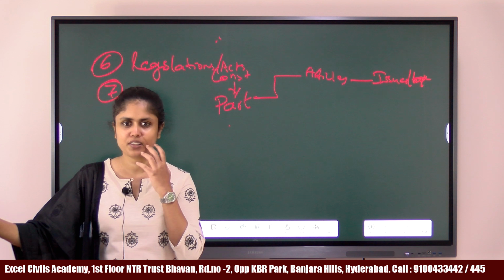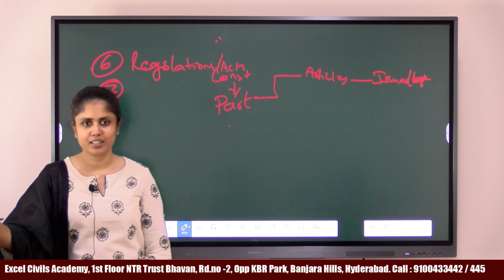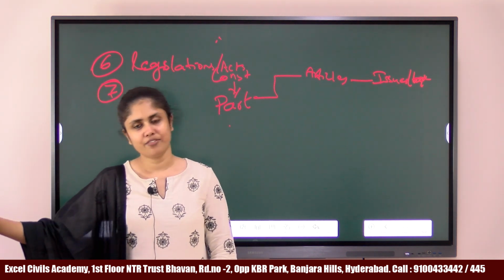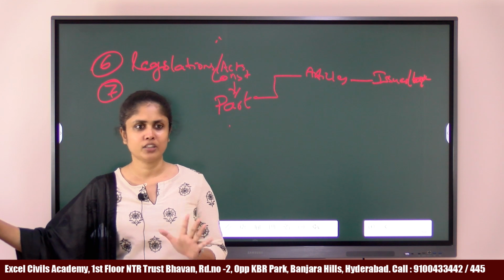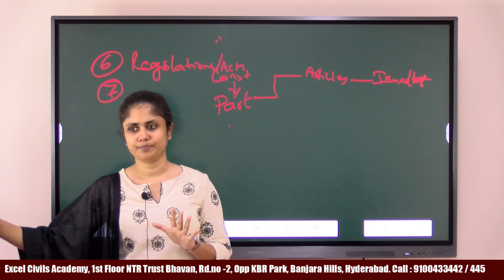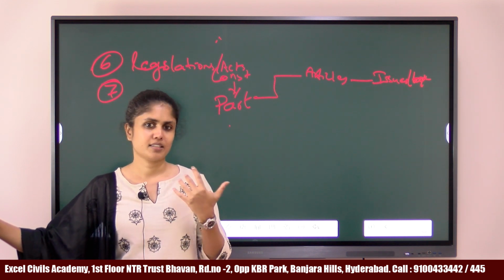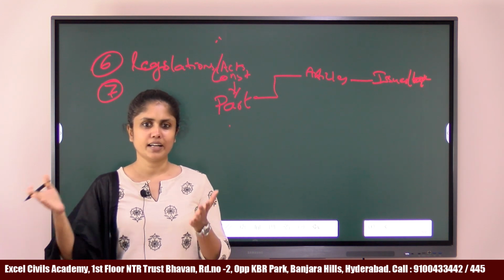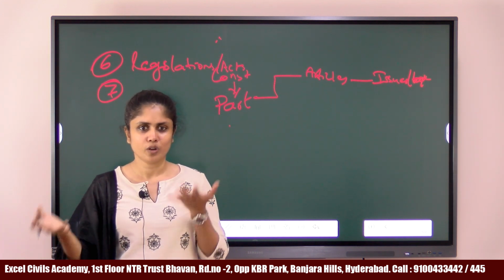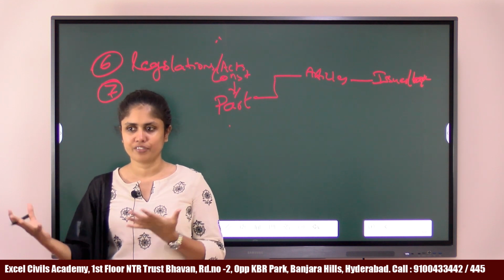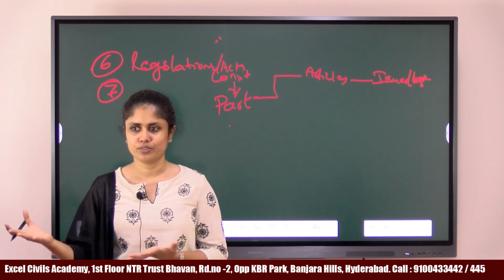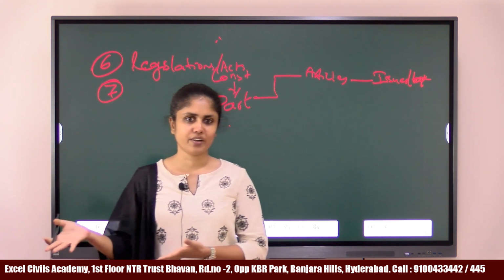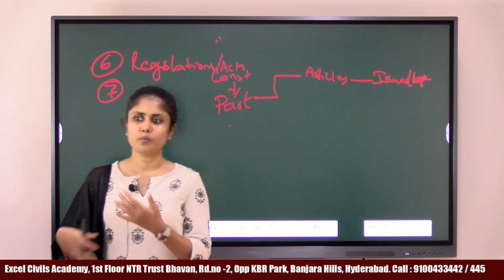You are asking for optionals? No. There is no subject which is easy to score. Every subject will have similar length or amount of syllabus. Just the type of topics may vary. You understand, right? In history, what do you have to read? You have to remember and read a lot of information. Yes or no? Whereas geography will be different. Geography will be more analytical.